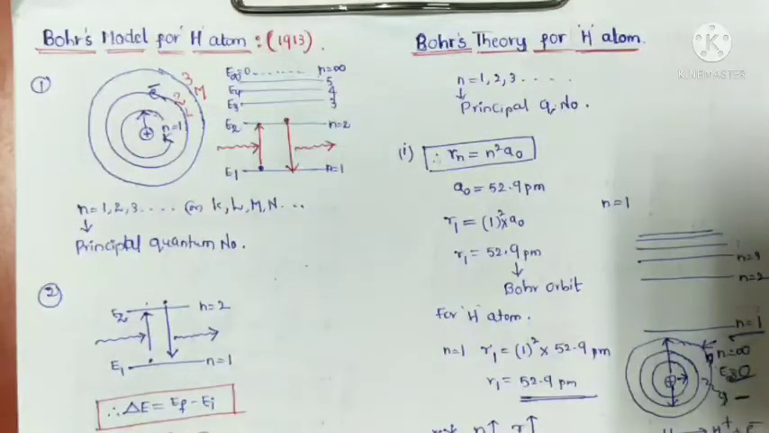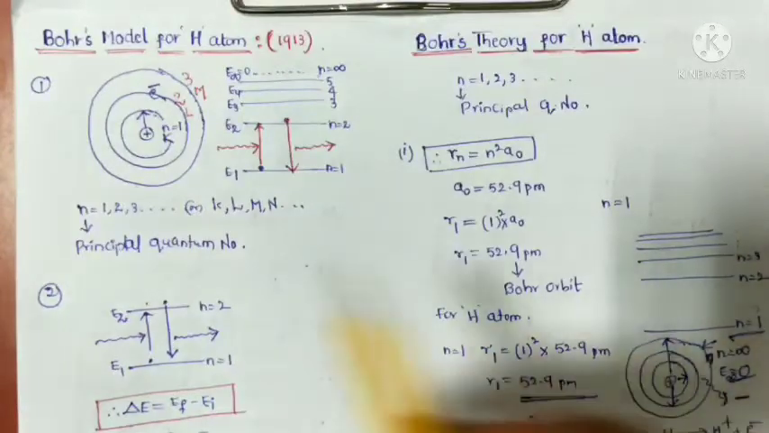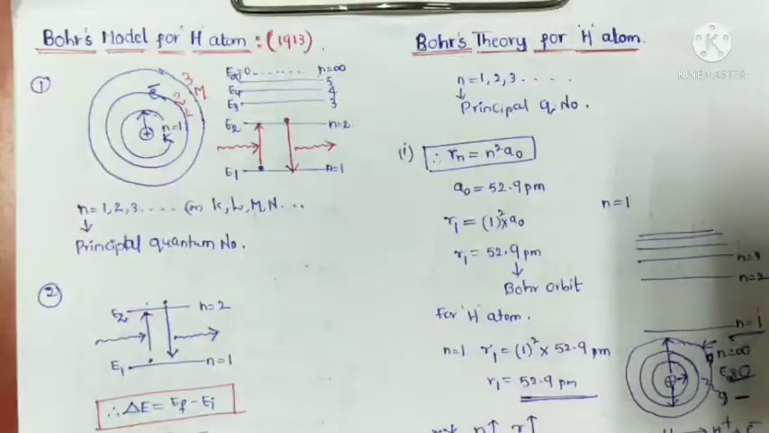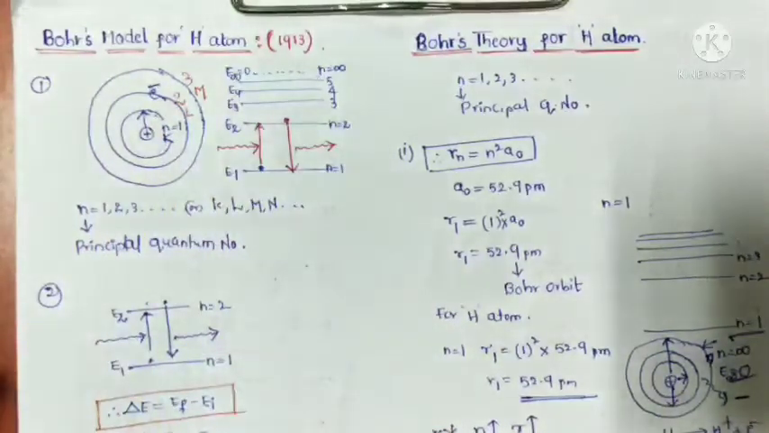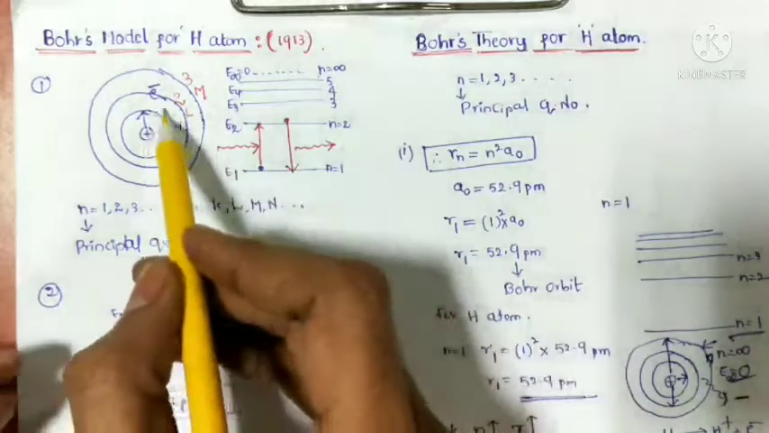In 1913, Niels Bohr explained the hydrogen atom structure and its spectrum. He derived some postulates, and these are very important. The first postulate: he explained that the electron in the hydrogen atom can move around the nucleus.